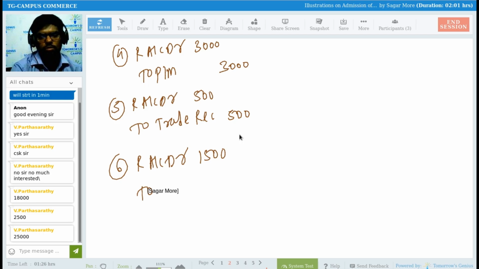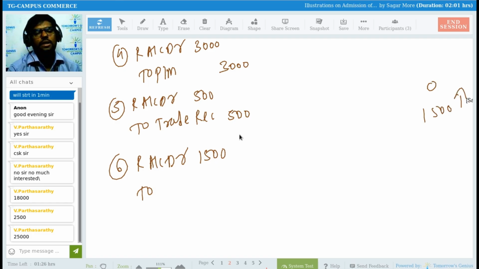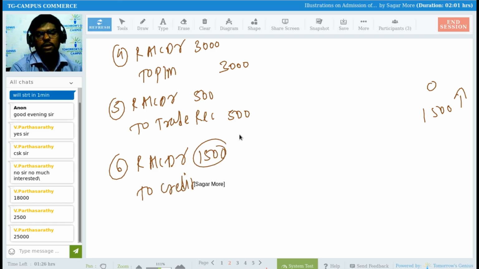Sir, why are we doing revaluation? It's a loss. See, whenever your liability gets increased, it's a loss or not. That can be an old liability or you are recording a new liability, it doesn't matter. See, previously the liability was 0. Now you are saying the liability is 1,500. It means your liability has increased by 1,500, no? Oh, sir, they forgot to record. Yes, they forgot to record, and today we are recording, right? Okay. That's why it's a loss. Revaluation account debit to creditors account. I can name it as creditors account, right?